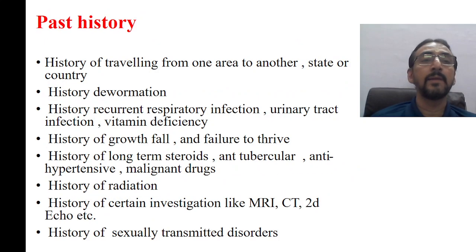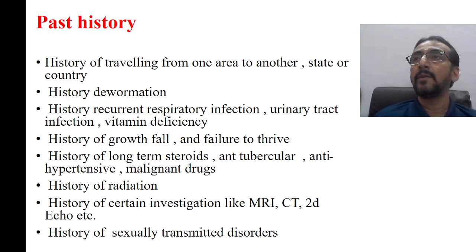Further, a history of traveling from one area to another, or one state to another, or one country to another is also very important. Nowadays, as globally we are moving everywhere, this type of history is very important. A person who is coming from the south to the north may have some problem related to wheat intolerance, or what we call gluten hypersensitivity, more often. Or a person going to the south may have some problems.